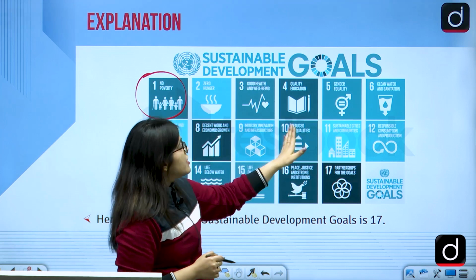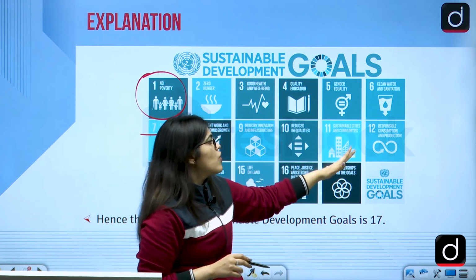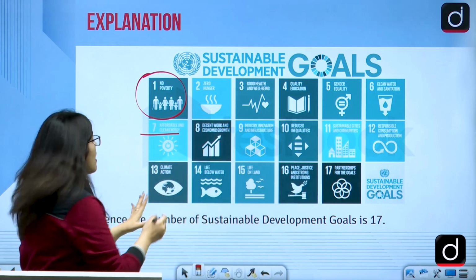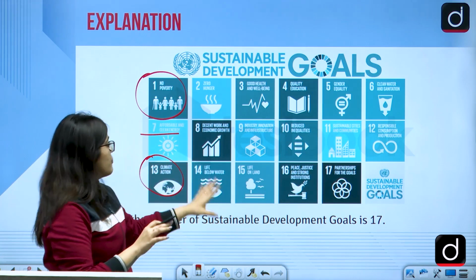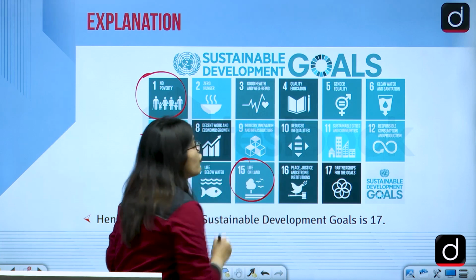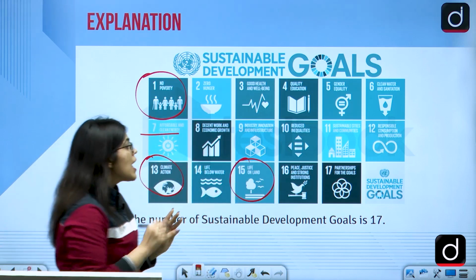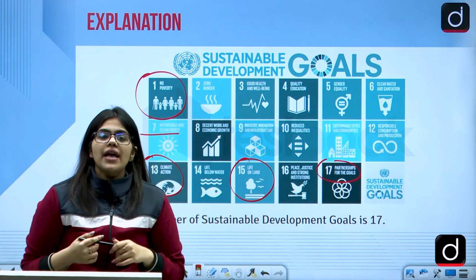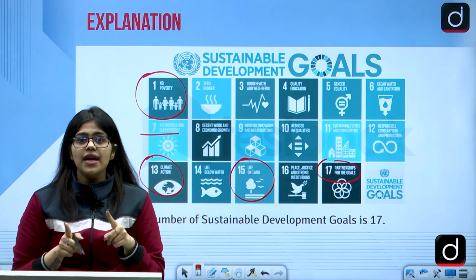Then we have reduced inequalities, sustainable cities and communities, responsible consumption and production, climate action, life below water, life on land, peace, justice and strong institutions, and at the end we have partnerships for the goals with other countries. So these are the 17 goals, 169 targets.